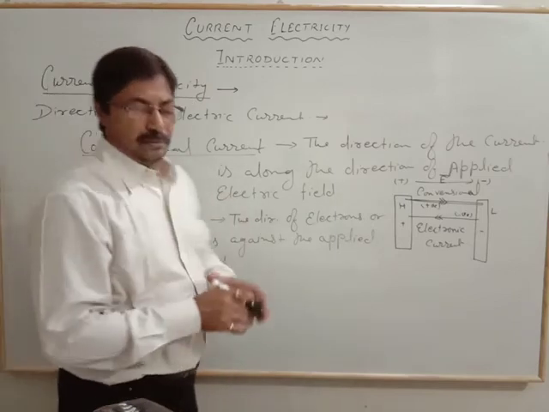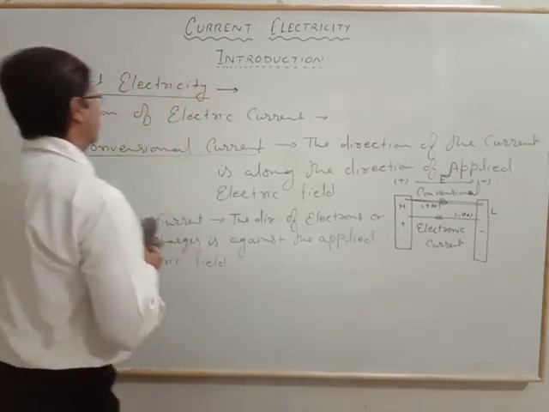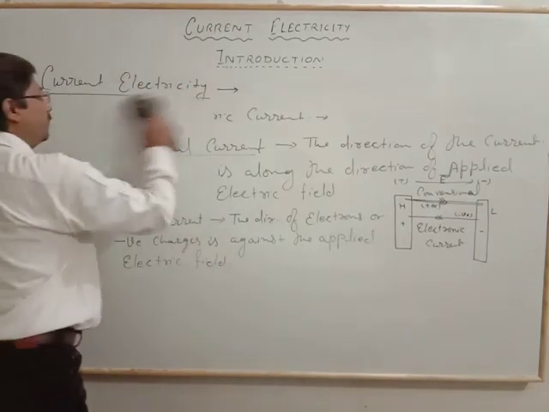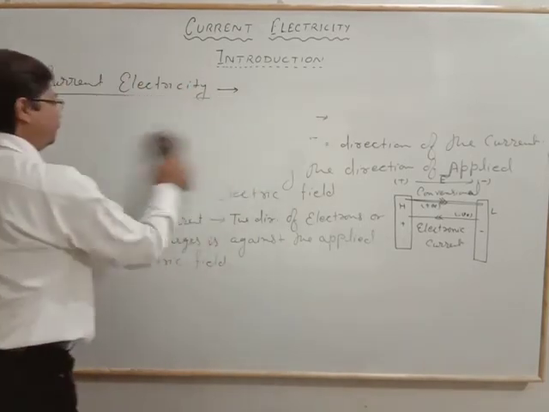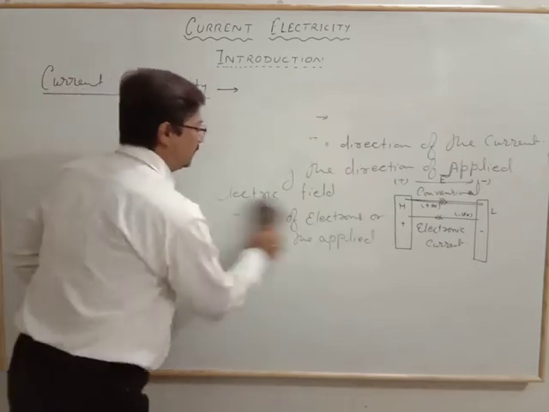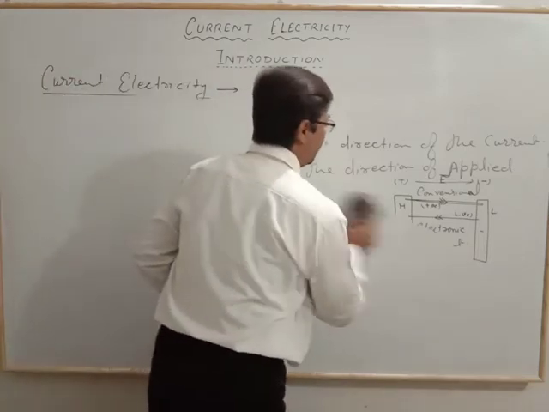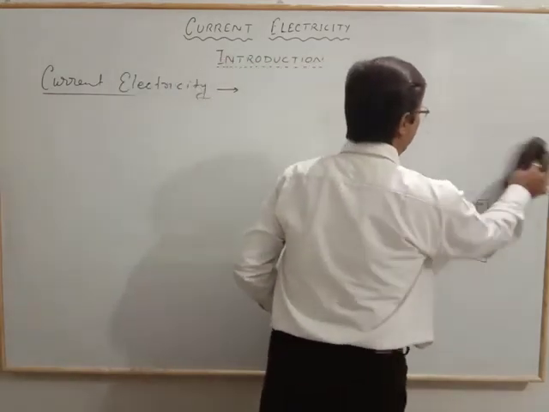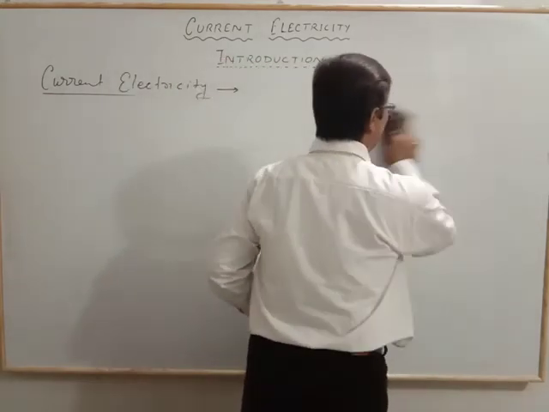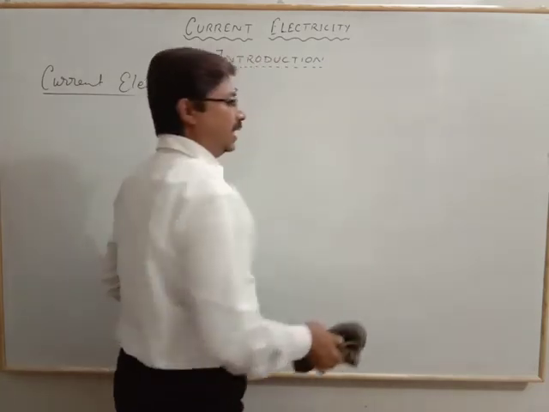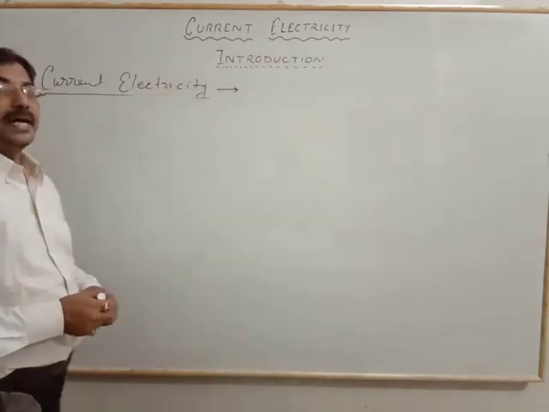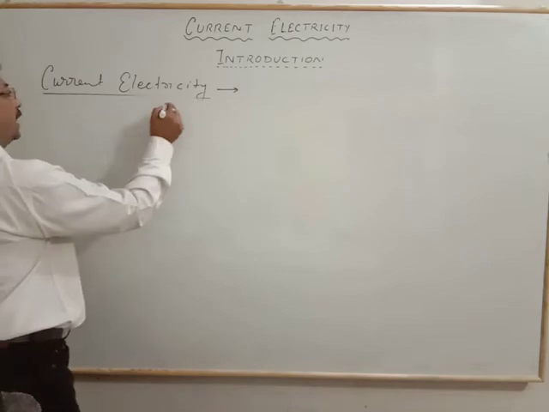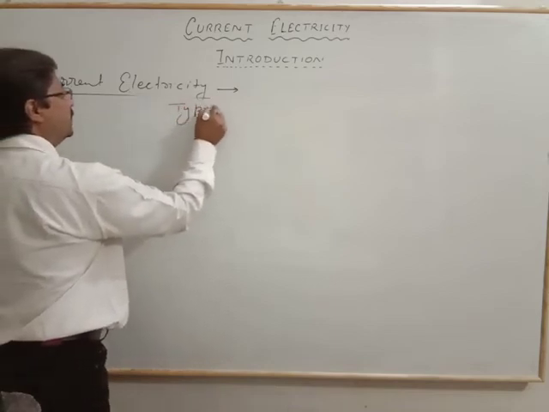Now a little bit about the types of current. We see the three general types. One is the steady current, or we may say the potential is constant for the flow of the charge, which is why it is known as direct current also.